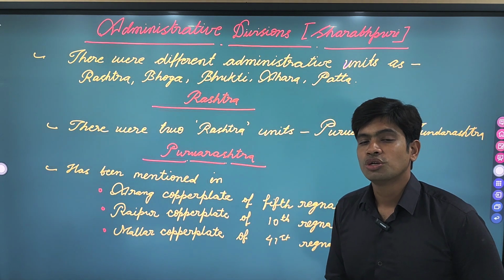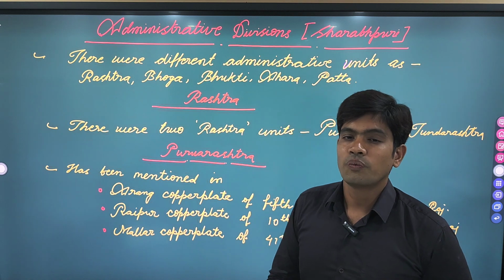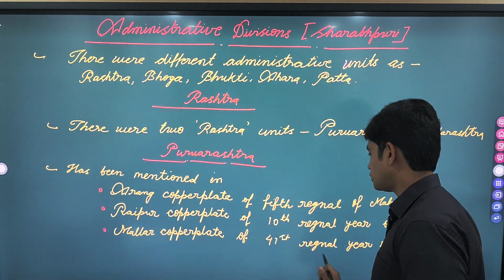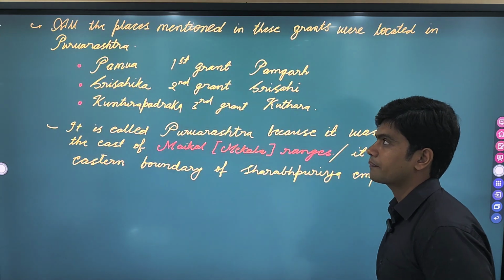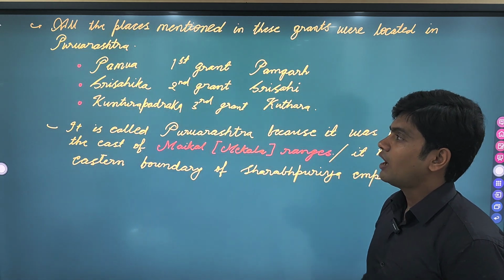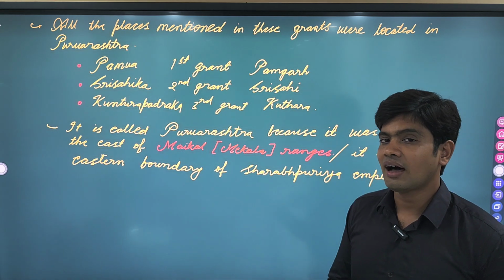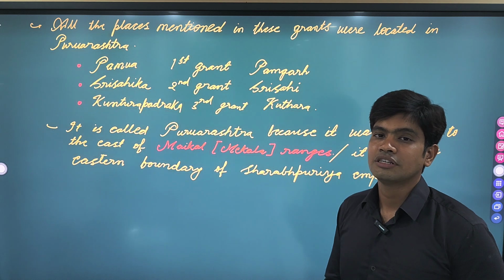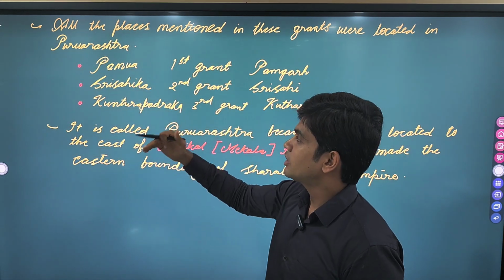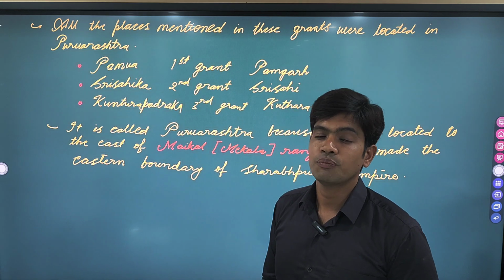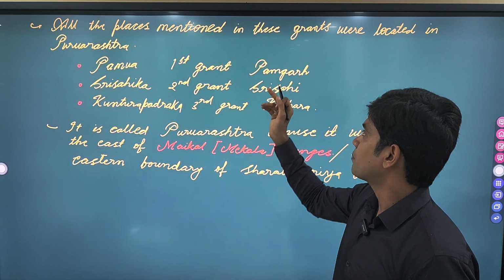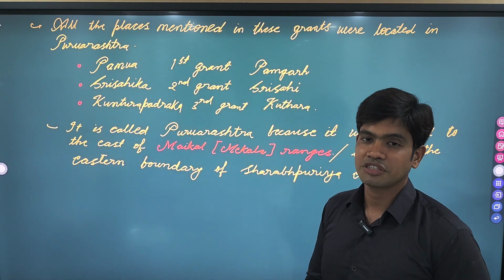Now let's talk about the places which existed in the Purva Rashtra according to the copper plates. This is the second page where the places have been mentioned. As far as the first copper plate, the Arang copper plate, is concerned, it mentions a village Pamwa which was donated, and this donated village Pamwa was located in the Purva Rashtra. Now this Pamwa has been identified with today's Pamgad, which is located in Janjgir Champa district.